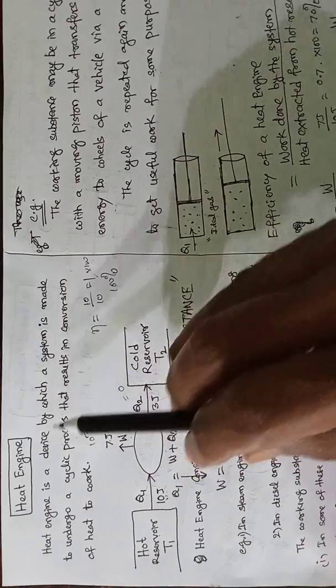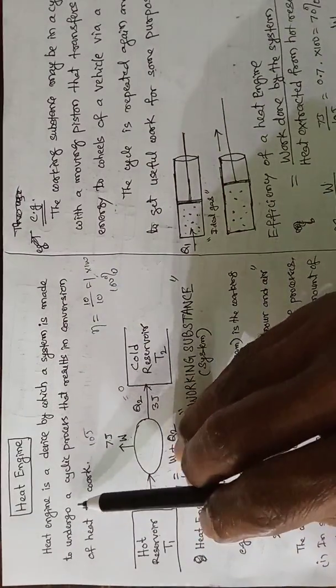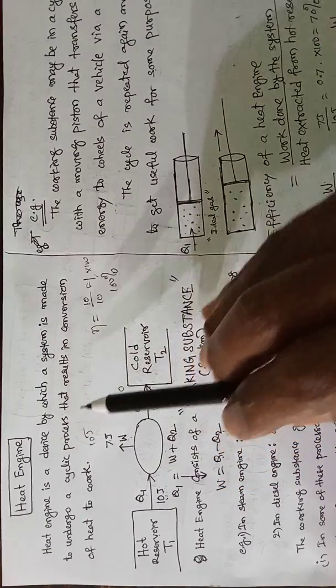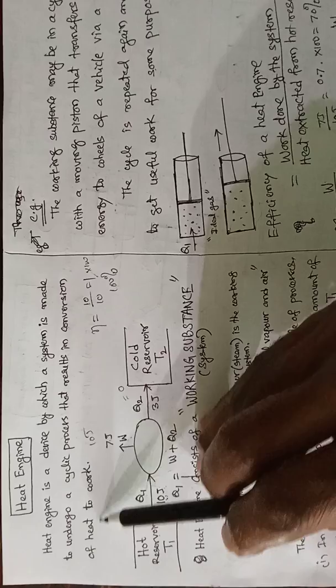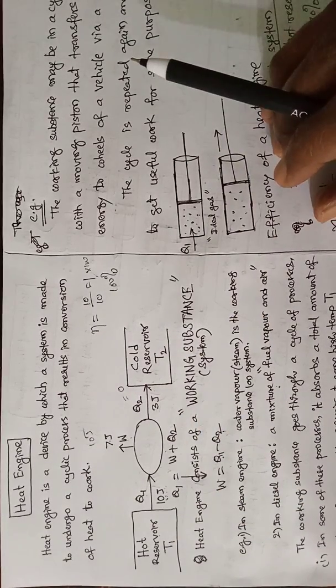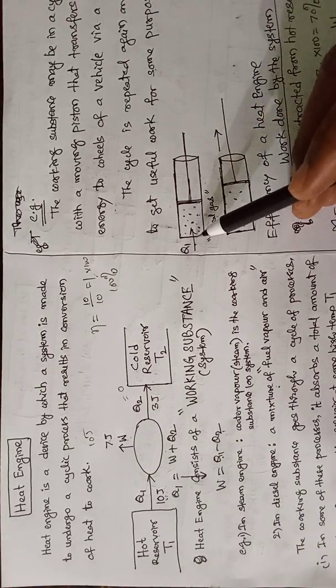A heat engine is a device by which a system is made to undergo a cyclic process that results in conversion of heat to work.